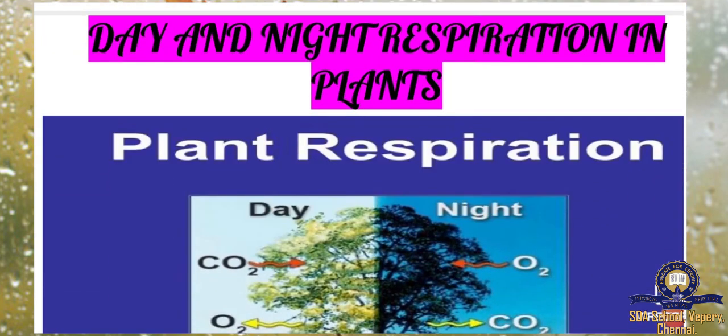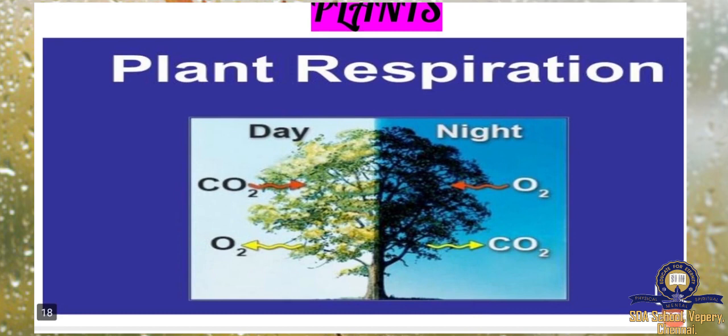Next, day and night respiration in plants. So what is happening? We already know that in the morning time, the plants take in carbon dioxide and give out oxygen. But at night time, they take in oxygen and give out carbon dioxide. So it helps us to maintain the oxygen level in the atmosphere.